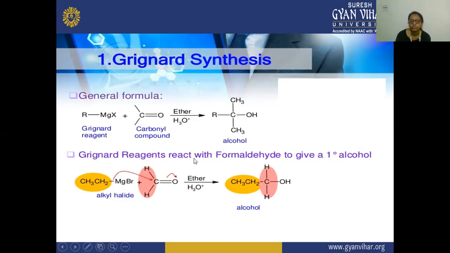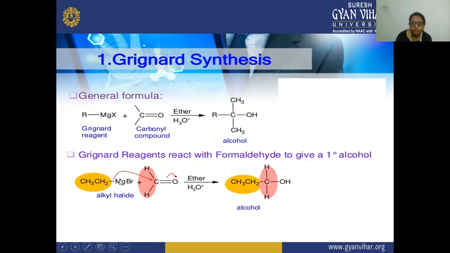So Grignard reagent reacts with your formaldehyde. This Grignard reagent, this CH3CH2MgBr, is an alkyl halide derived Grignard reagent, or you can say it is your ethyl magnesium bromide, and when this is reacting with this aldehyde. So here we have taken the example of the aldehyde.